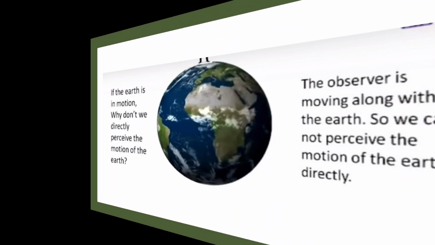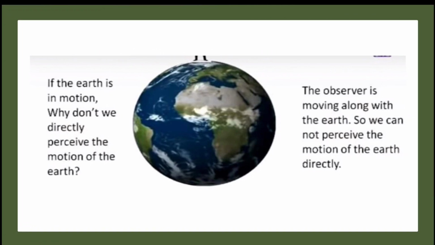Can you perceive the motion of the earth? No. Why? Because we are also moving with the earth. Observe this picture. If the earth is in motion, why don't we directly perceive the motion of the earth? Because the observer is moving along with the earth. So, we cannot perceive the motion of the earth directly. From this, what can we learn? Motion is relative.